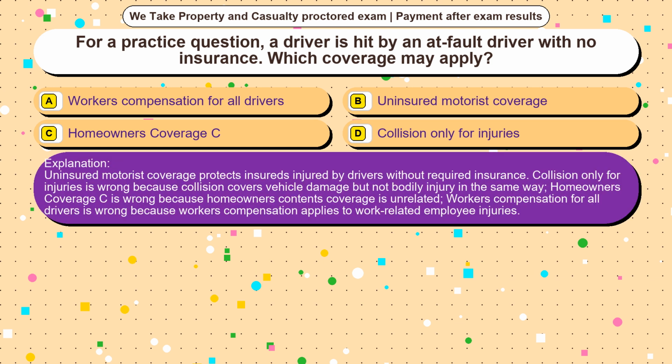Uninsured motorist coverage protects insureds injured by drivers without required insurance. Collision only for injuries is wrong because collision covers vehicle damage but not bodily injury in the same way. Homeowners coverage C is wrong because homeowners contents coverage is unrelated. Workers' compensation for all drivers is wrong because workers' compensation applies to work-related employee injuries.